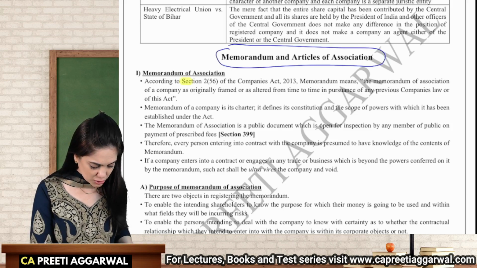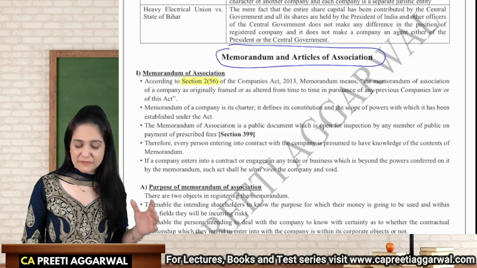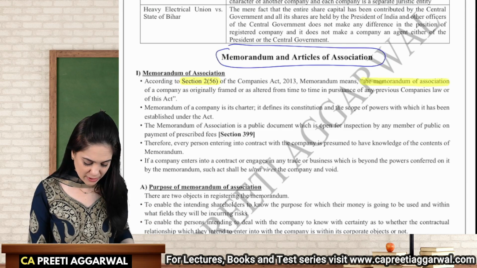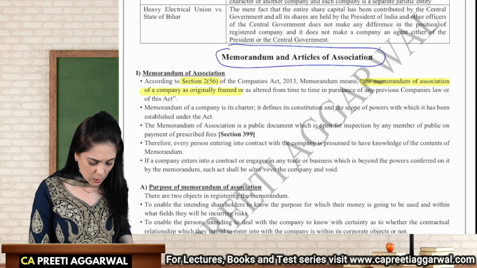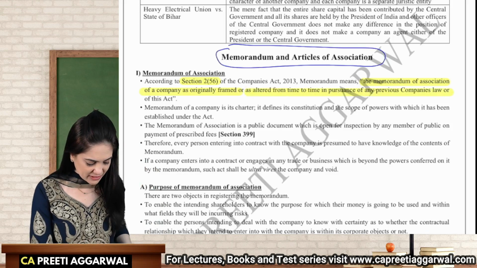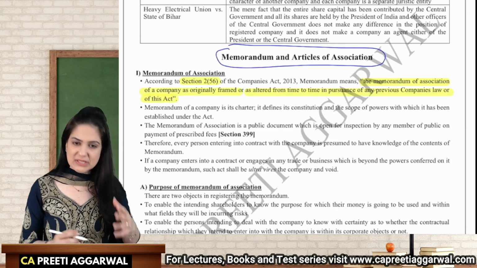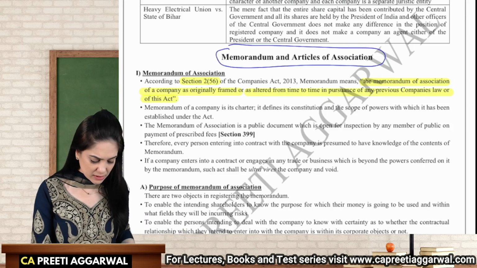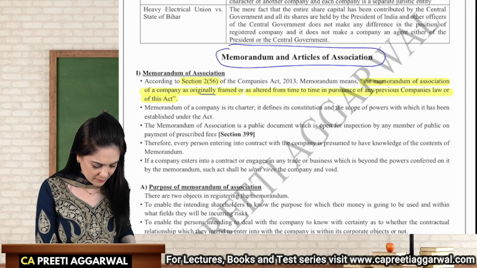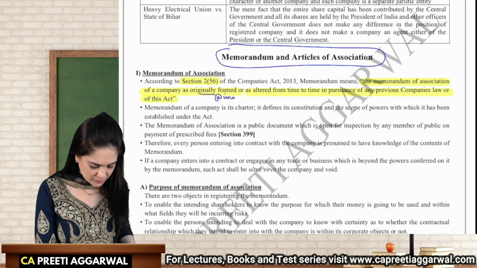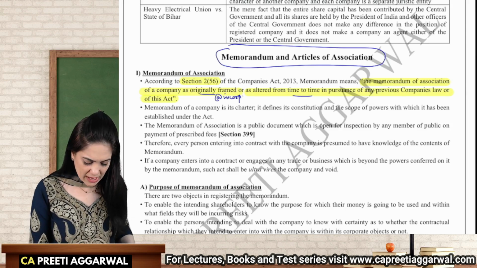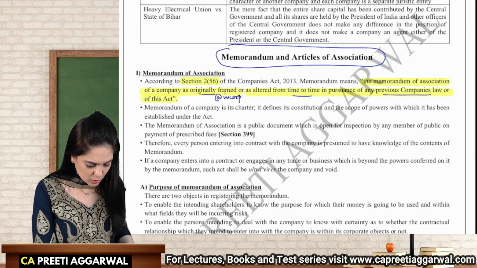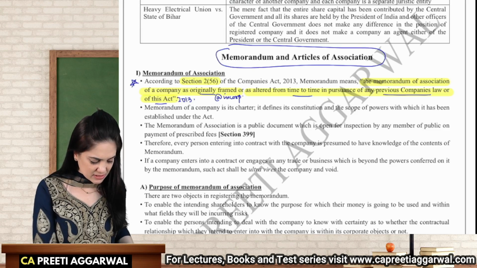So according to section 2, clause 56, memorandum means memorandum of the association of the company which was originally framed, that is at the time of incorporation, or it is altered from time to time in pursuance of either this Companies Act or previous company law. So this is originally framed, it means at the time of incorporation, or which is altered from time to time either in pursuance of any previous company law or this act means the 2013 act. So yes, we will memorize the definition.